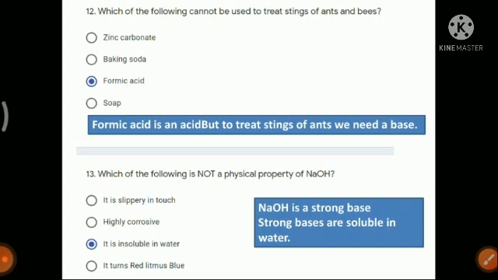So you have to remember that strong bases like sodium hydroxide, potassium hydroxide, that is NaOH, KOH, and calcium hydroxide, all these bases are completely soluble in water. So option number 3, where it is written that it is insoluble in water, is wrong for sodium hydroxide, because sodium hydroxide is a strong base and all strong bases are completely soluble in water.